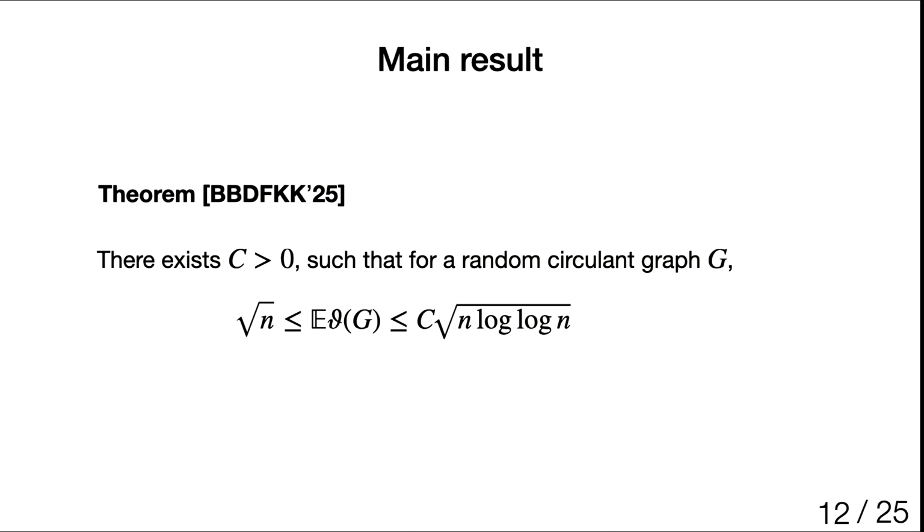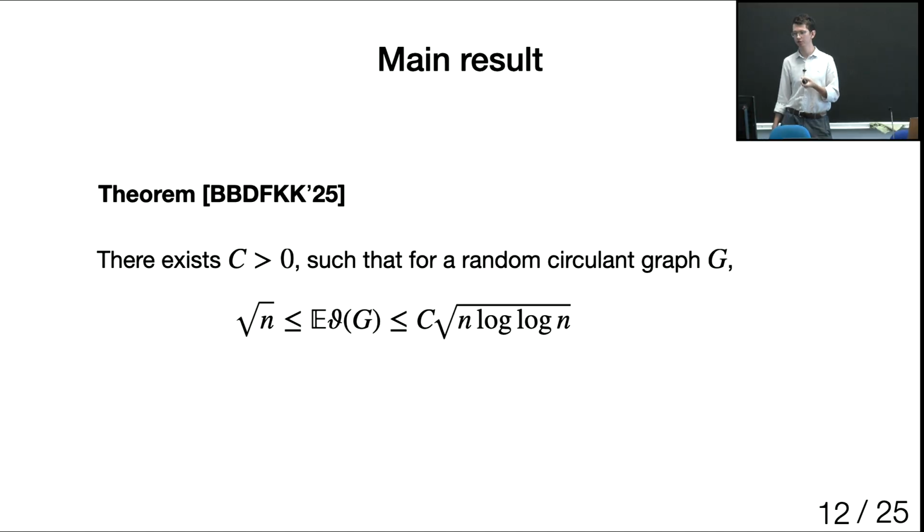This is the main theorem: we show that there exists some constant such that for random circulant graphs, the expected value lies between square root n and a constant times square root n log n. Okay, next I'll show a sketch of the proof for this.